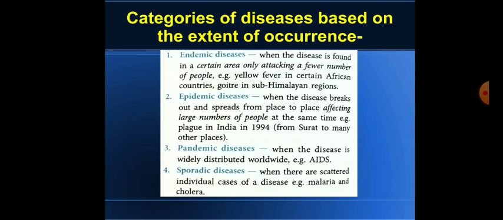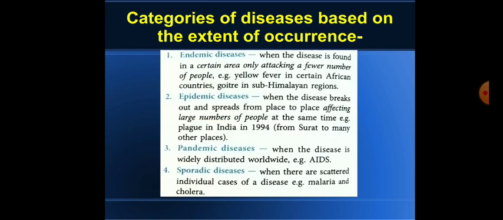Now the fourth one is sporadic disease. They are scattered individual cases of a disease. Individual cases we can see in this type of disease. Example, malaria and cholera. Okay, and they are non-infectious, sorry.